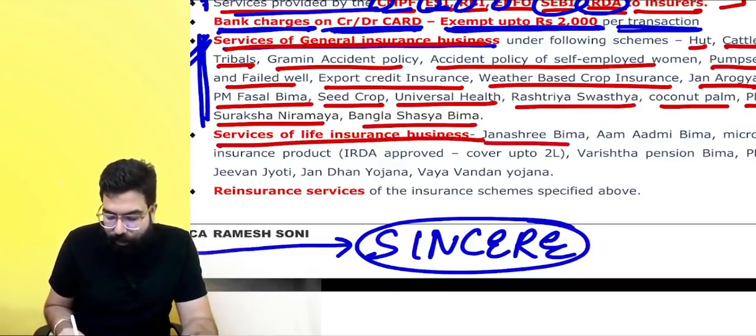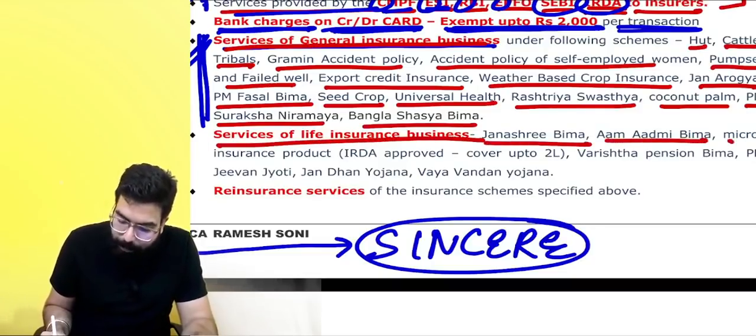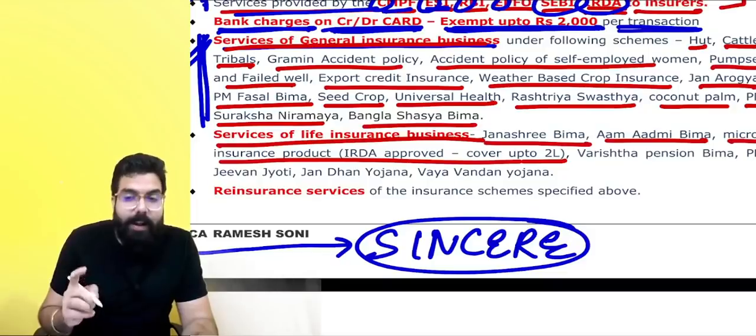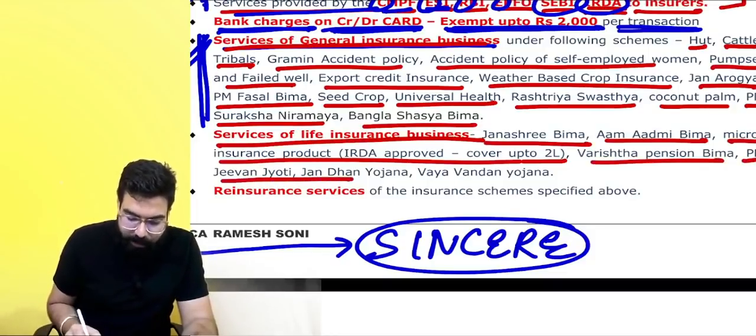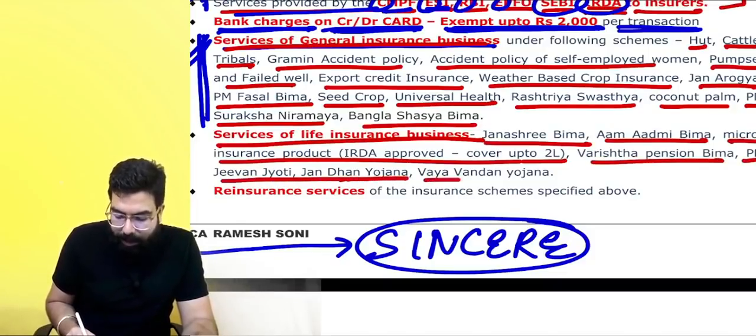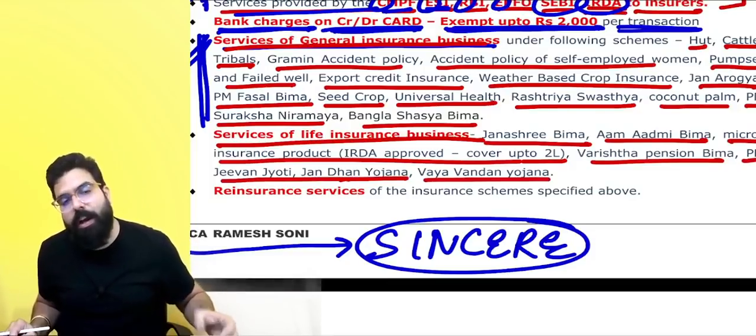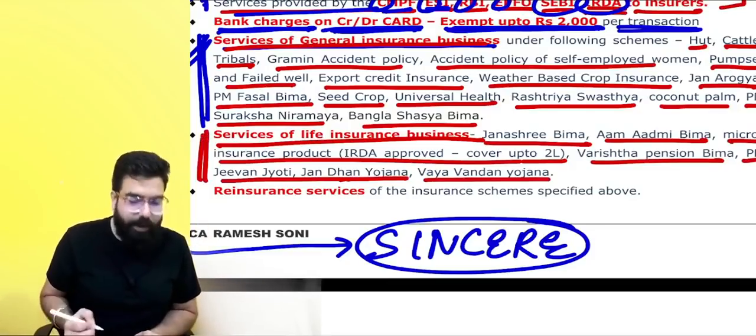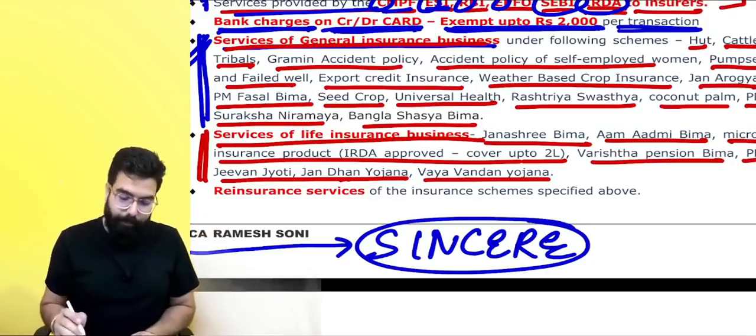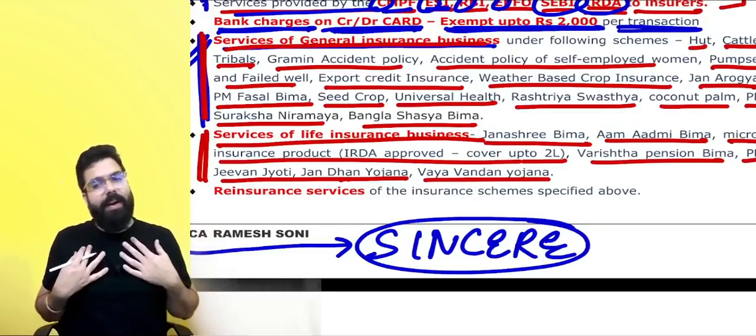Services of life insurance, which are Janashri Bima, Aam Aadmi Bima, micro insurance product where the coverage is only up to 2 lakh, Varishta Pension Bima, Pradhan Mantri Jeevan Jyoti, Jan Dhan Yojana, Pradhan Mantri Vay Vandan Yojana, all these, whatever insurance business, life insurance, these are life insurances, okay? There will be no GST. Now, all this insurance, if I do, no GST.